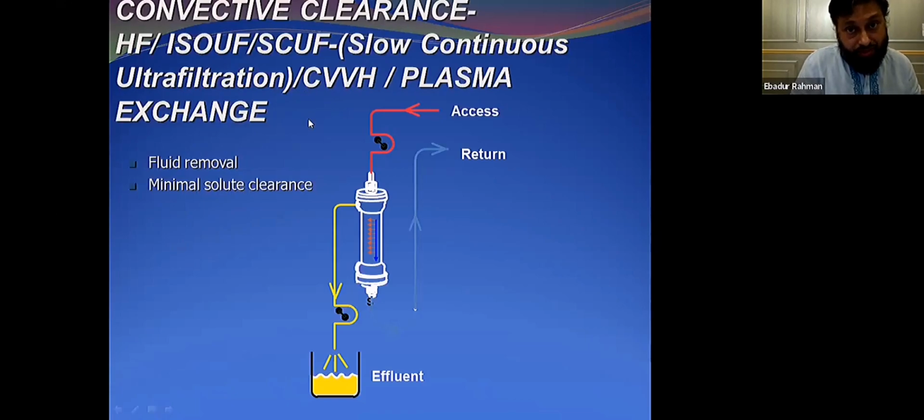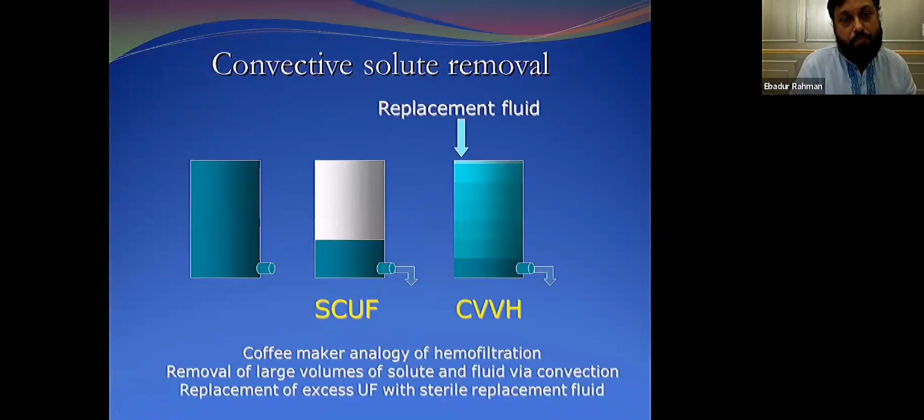Now about convective clearance, these are the examples of convective clearance. One is hemofiltration, or isolated UF, or slow continuous ultrafiltration, or CVVH, continuous veno-venous hemofiltration, or the plasma exchange. In fact, plasma exchange is one sort of convective clearance. Here, actually, you use a plasma filter rather than a hemodialysis filter.